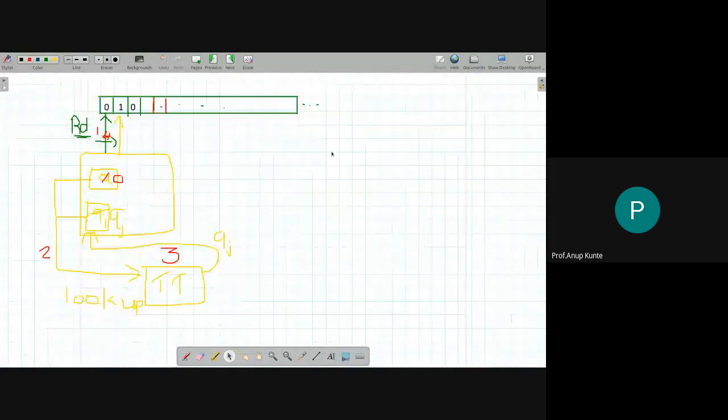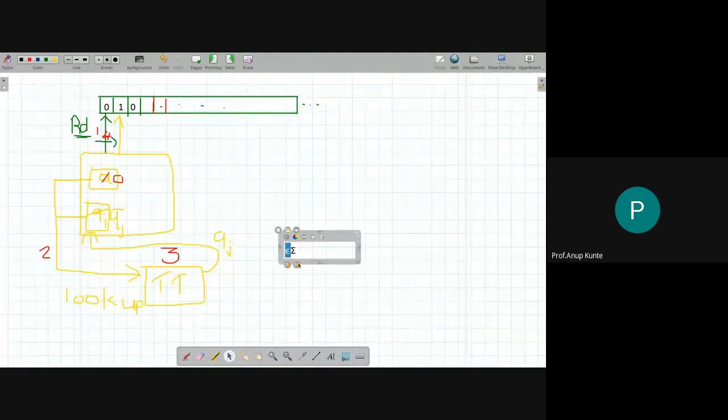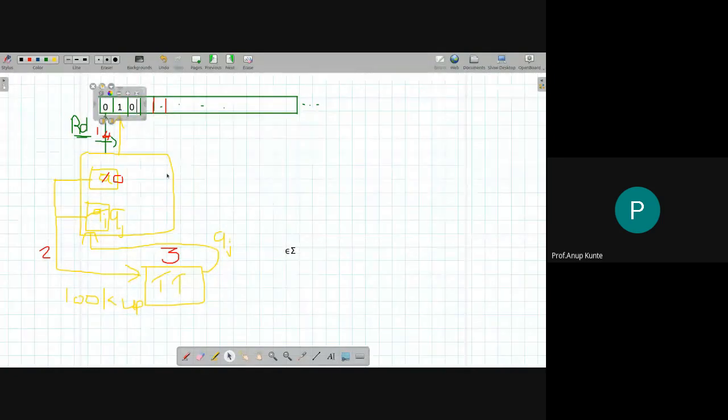Just bring it to this page. ऐसे ही करना पड़ता है because I'm not a good drawing expert. If this is the cell where I need to put epsilon,